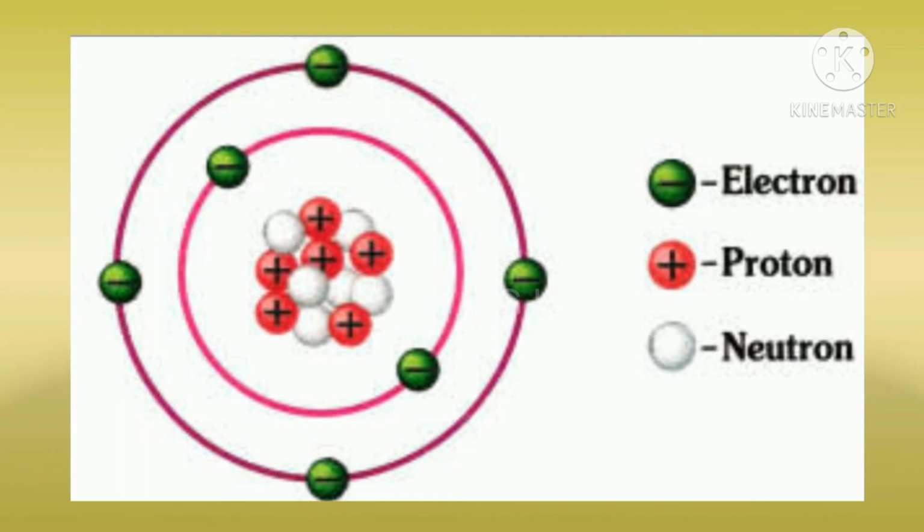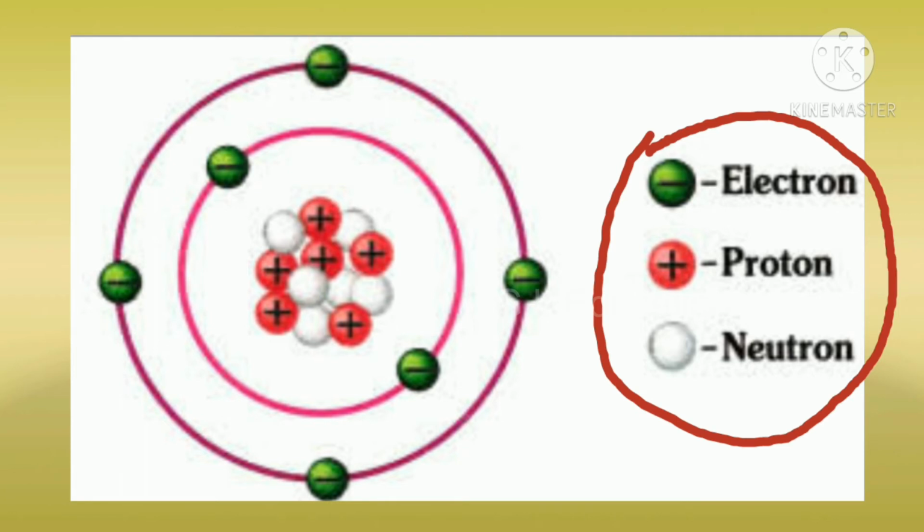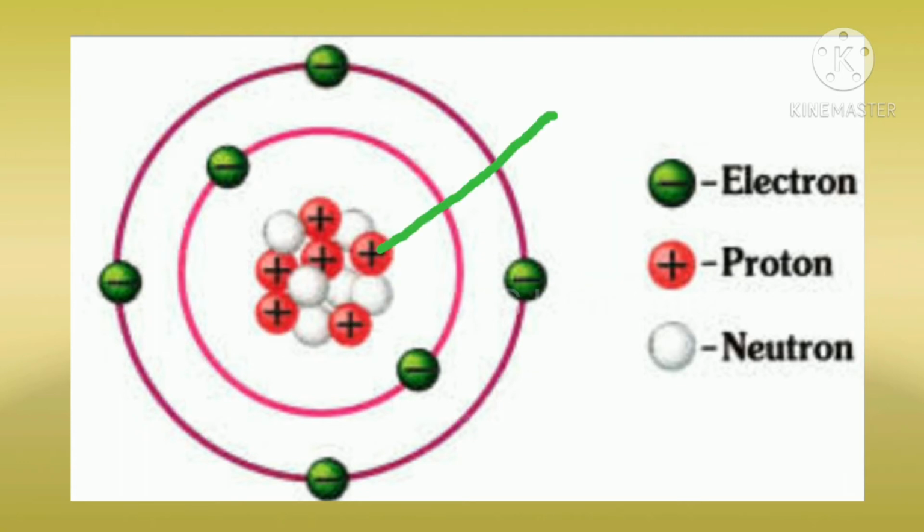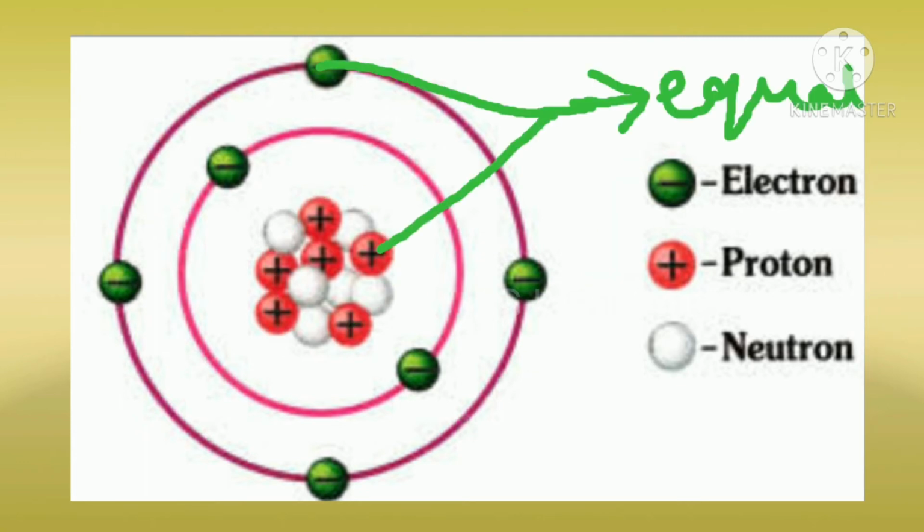Students, we know that the subatomic particles of an atom are protons, neutrons, and electrons. Protons and neutrons are situated in the nucleus and the electrons surround the nucleus in orbits. The number of protons and the number of electrons are equal. So, the physical and chemical properties of elements depend not only on the number of protons but also on the number of electrons, because both are equal in number.